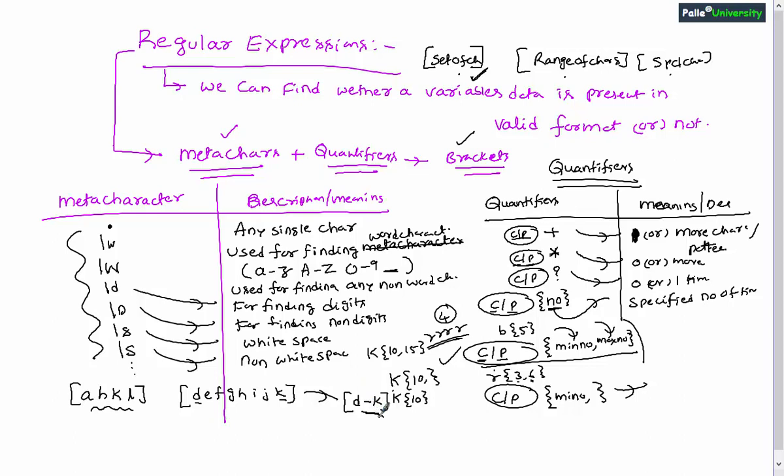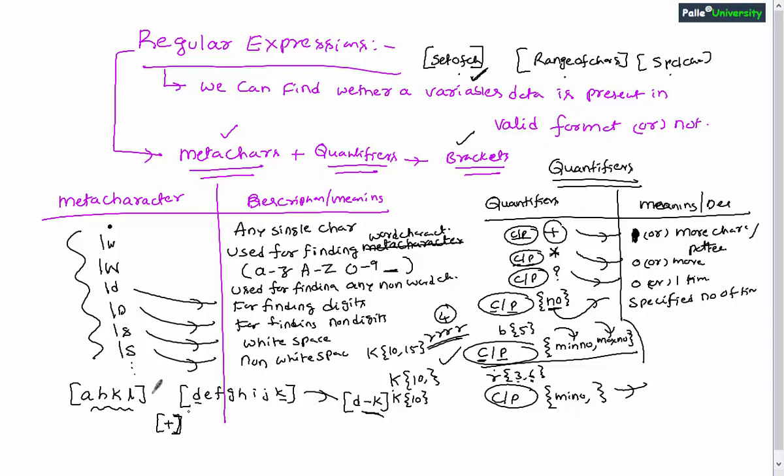In some cases we may want to check whether a variable is having plus character or not. If you observe carefully in regular expressions, plus has a special meaning. In case I want to check the existence of plus character in a variable, I must specify that plus character. Plus is a special character which is used in regular expressions.